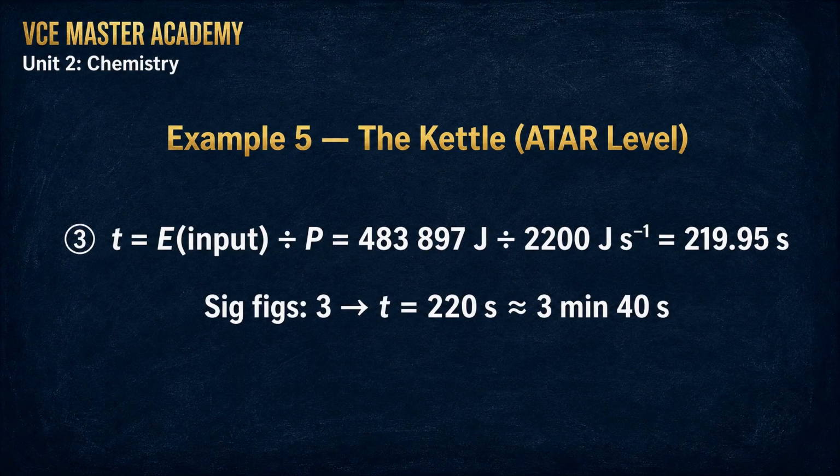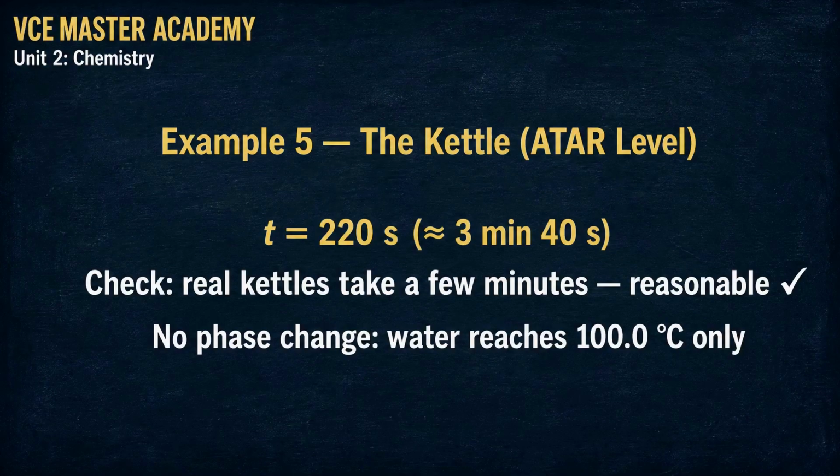Step 3. Time equals energy divided by power. 483,897 divided by 2,200 joules per second. 219.95 seconds. 3 significant figures. 220 seconds. That's about 3 minutes and 40 seconds. Box it. 220 seconds. Reasonable?